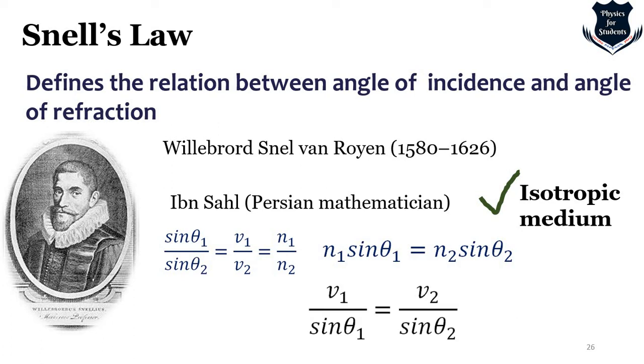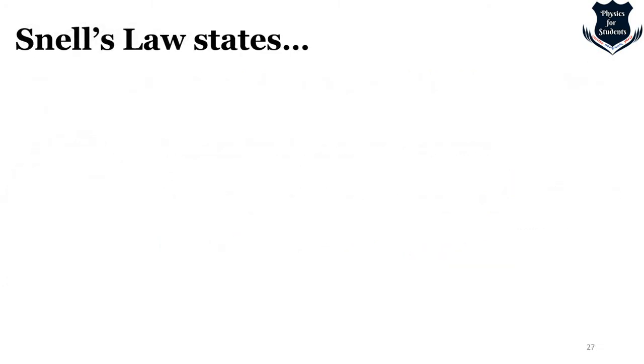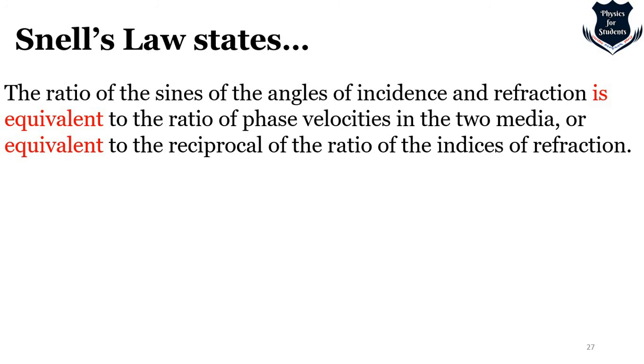So we get this ratio V1 by sine theta 1 equal to V2 by sine theta 2. Now what does Snell's law state? It states that the ratio of the sines of the angle of incidence and refraction is equivalent to the ratio of the phase velocities in two media, or equivalent to the reciprocal of the ratio of the indices of refraction, which I have said earlier.